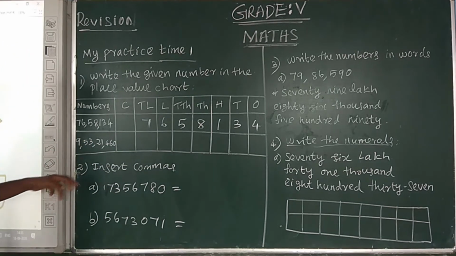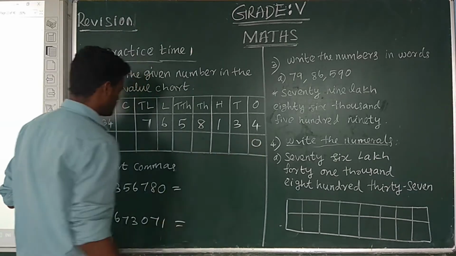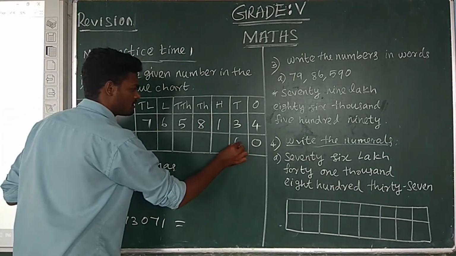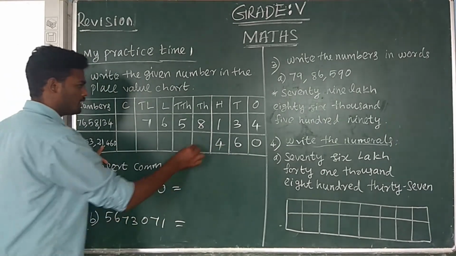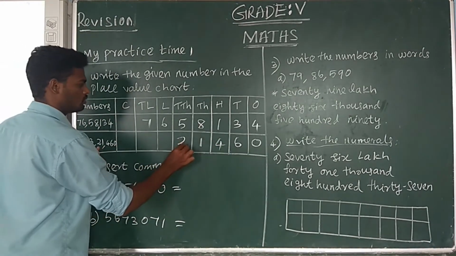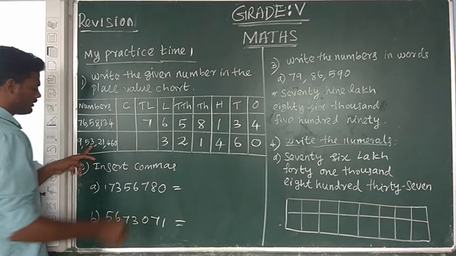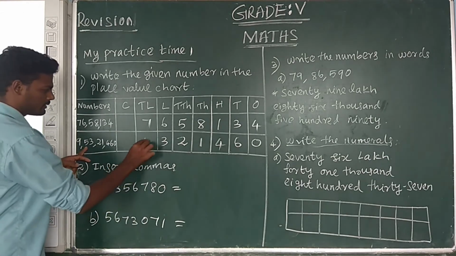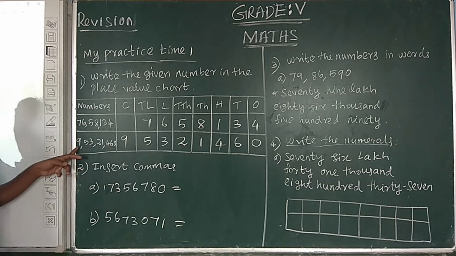Next one 0. Next, second number: 0 in a place ones, 6 in a place tens, 100 in a place 4, 1000 in a place 1, 10,000 in a place 2. Next number: 3 in a place lakh, 5 in a place 10 lakh, 9 in a place crores.